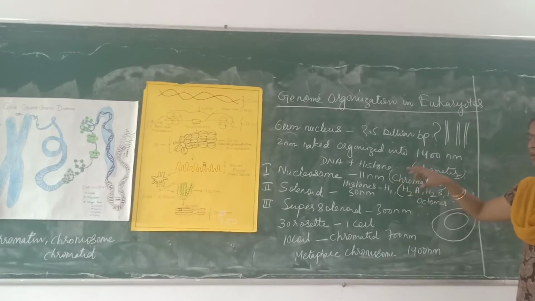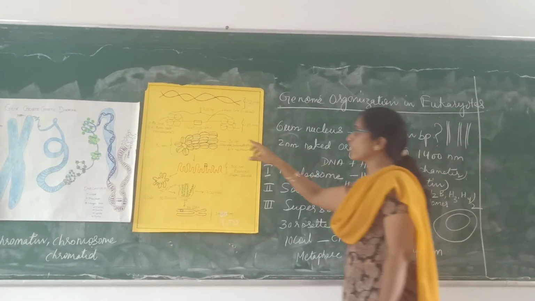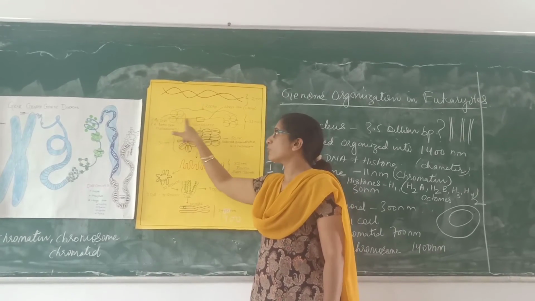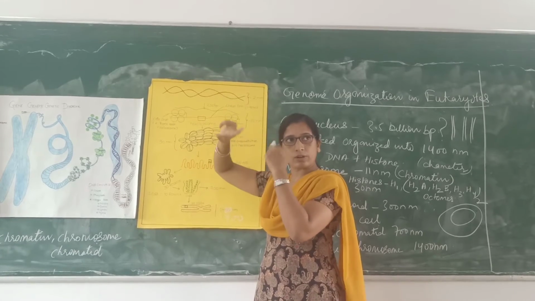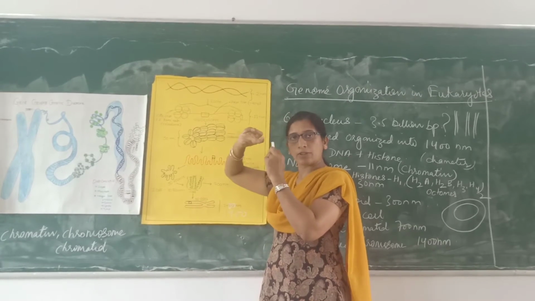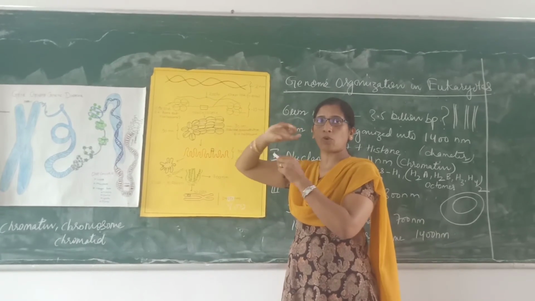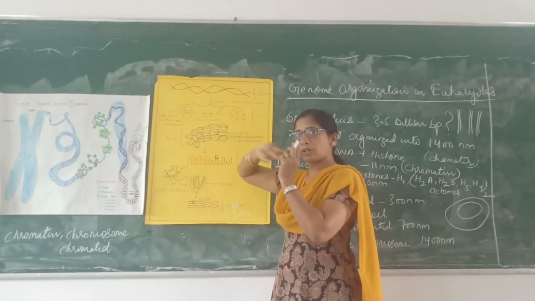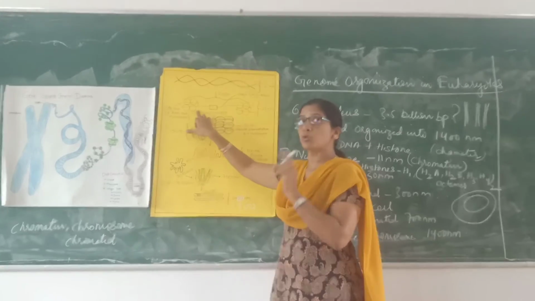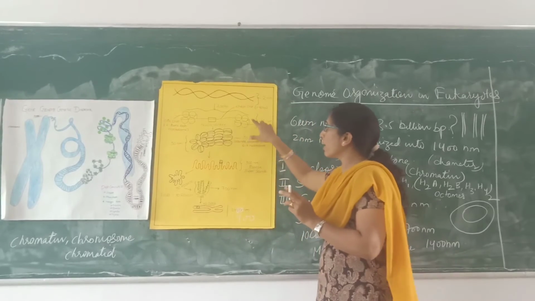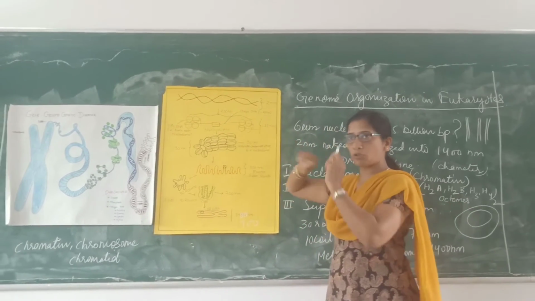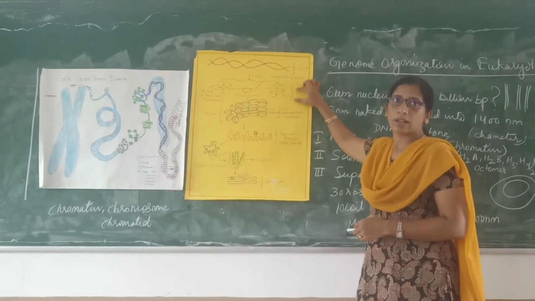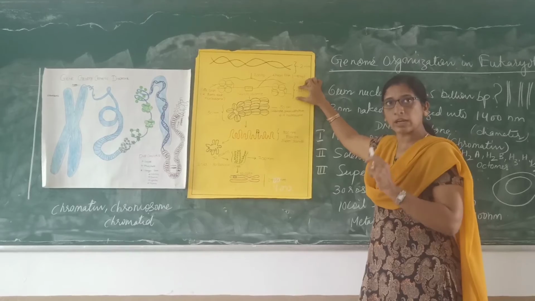To this 11 nanometer nucleosome, the DNA is wrapped around. You can see the DNA is wrapped around. How many turns will it take? It takes 2 turns. So to this nucleosome structure, the 2 units of 4 histone proteins making the octameric structure, the 2 nanometer DNA is wrapped around, taking 2 turns. In this way, there are so many nucleosomes with DNA wrapped around, and it is increasing the diameter to 11 nanometers and reducing the length.